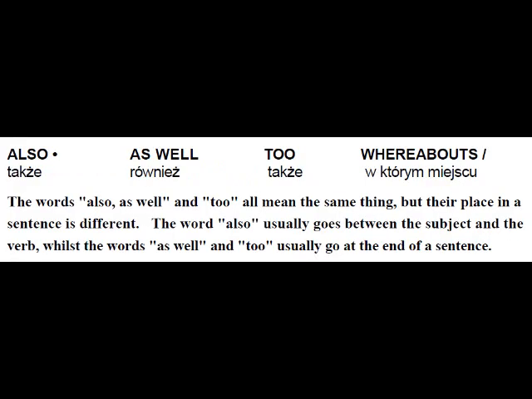Also, as well, too, whereabouts. The words also, as well, and too all mean the same thing, but their place in a sentence is different. The word also usually goes between the subject and the verb, whilst the words as well and too usually go at the end of a sentence.